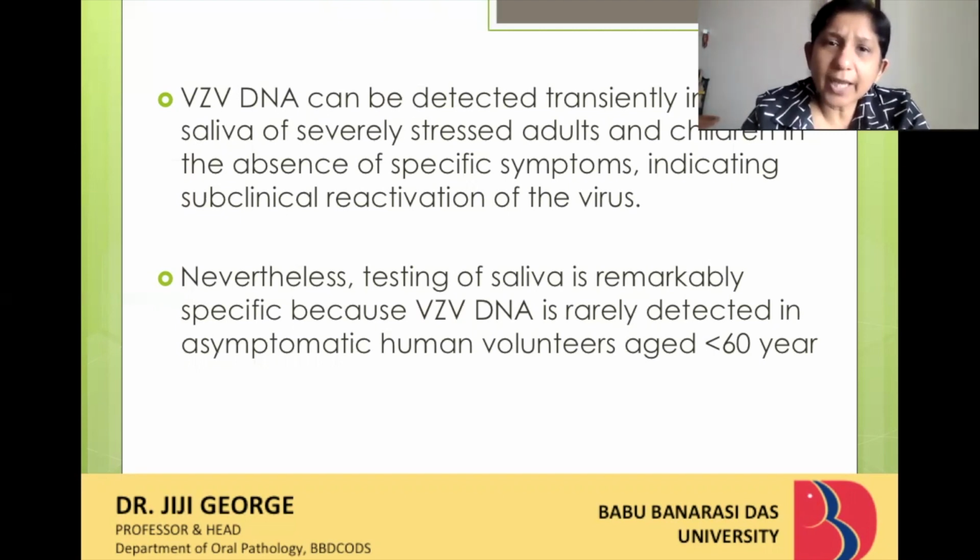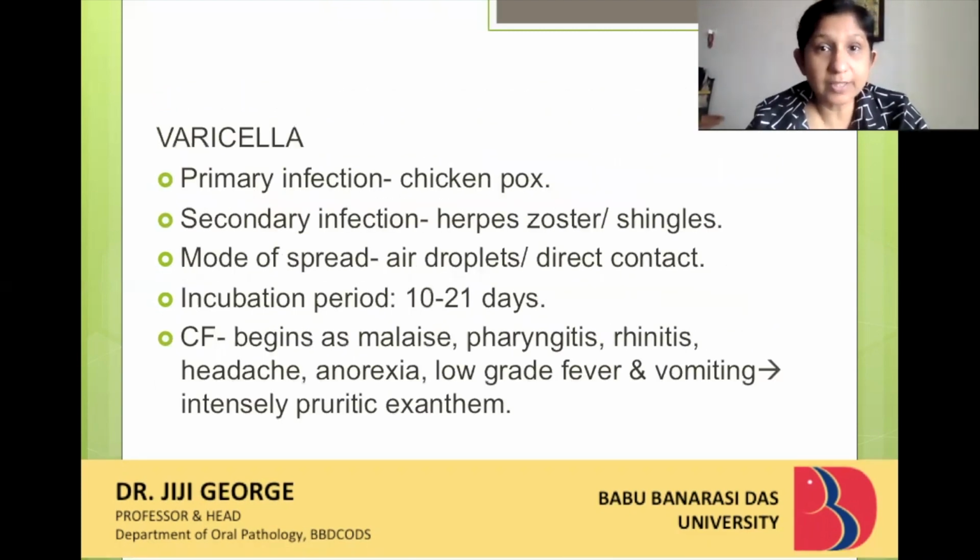So testing of saliva is remarkably specific because the DNA of the varicella zoster virus is rarely detected in an asymptomatic human volunteer aged less than 60 years. Now, above 60 years of age, your immunity goes down and there are chances that it can get reactivated, so you can see it in the saliva. So that's the importance of varicella zoster seen in saliva. Now, that was an introduction to the varicella zoster virus, which causes chickenpox.